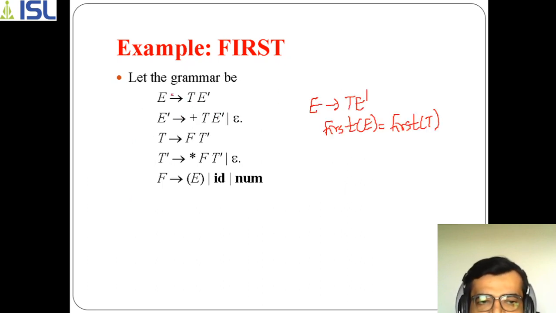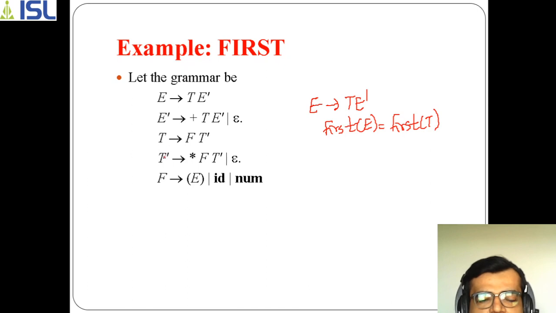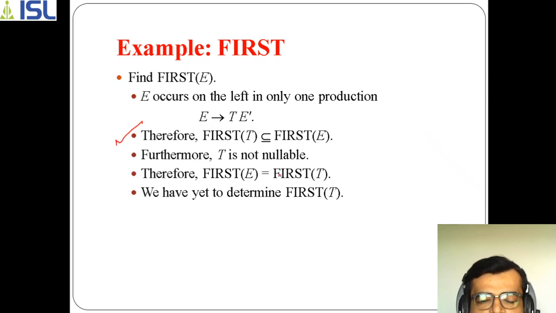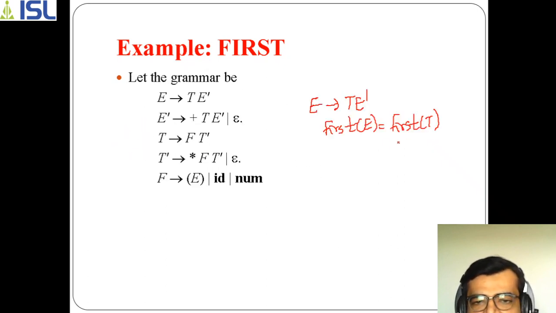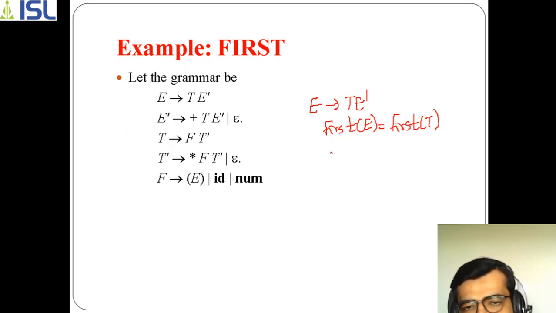This T is the part of E, right? You can write this line as first of T is part of first of E. Now T is not nullable, because F is there and you are getting this value. You can observe here, you are not getting epsilon for T. So T is not nullable, and first of E is now first of T, just as I have written here. Now we need to determine first of T.